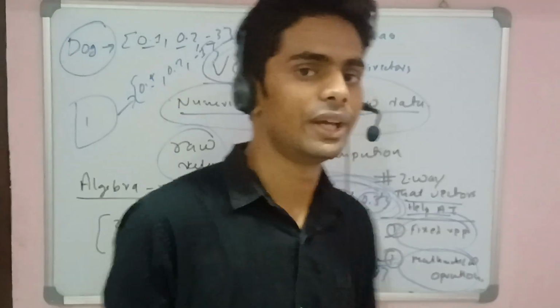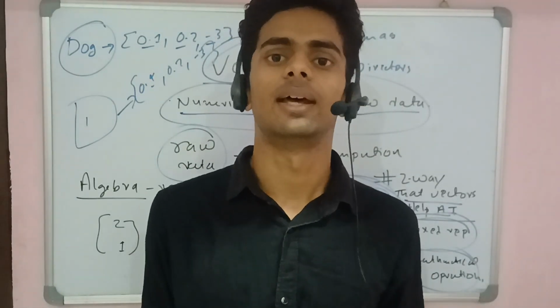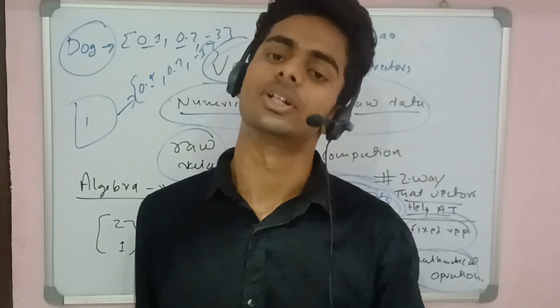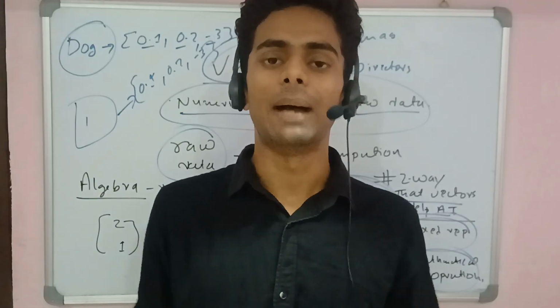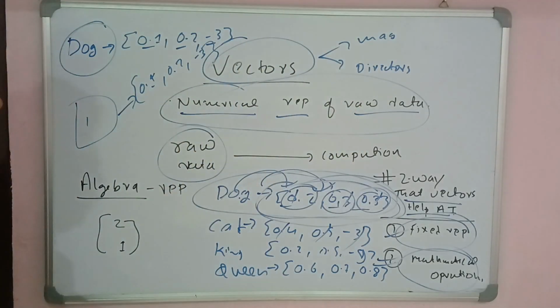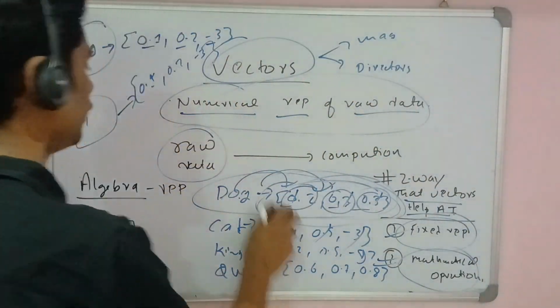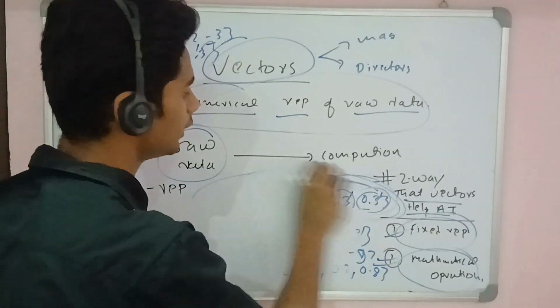So I think these two ways are the most accountable reasons vectors are used in artificial intelligence, and this is the best theory to understand. Now let me explain the types of representation of a vector. A vector is basically represented in two ways.